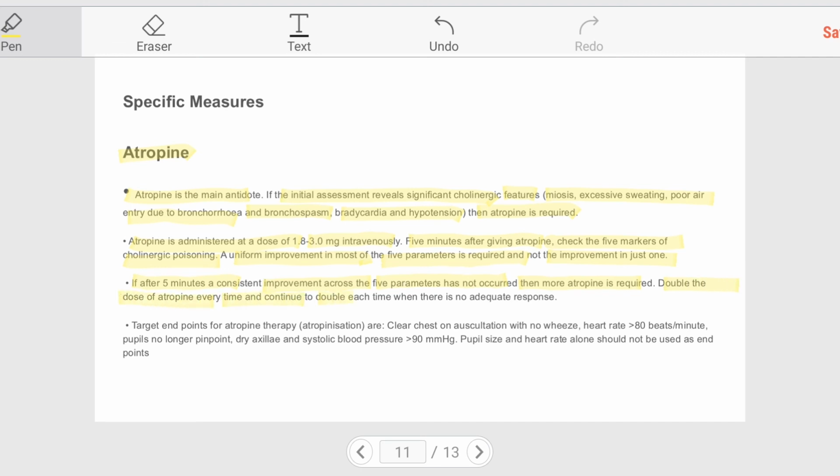Target endpoints for atropine therapy include clear chest on auscultation with no wheeze, heart rate greater than 80 beats per minute, pupils no longer pinpoint, dry axilla, and systolic blood pressure greater than 90 millimeters of mercury. Pupil size and heart rate alone should not be used as endpoints.